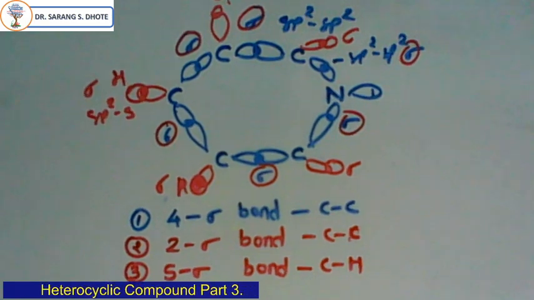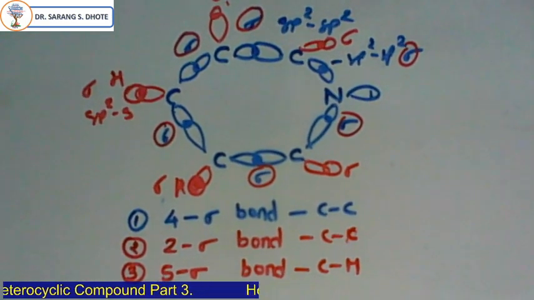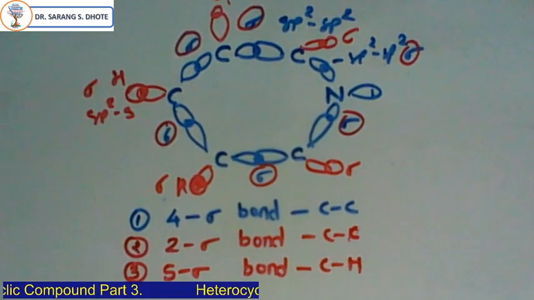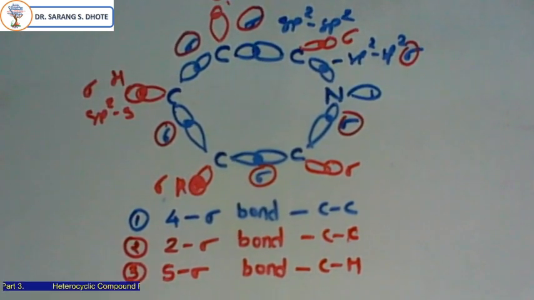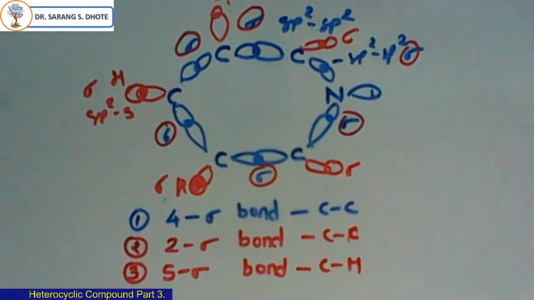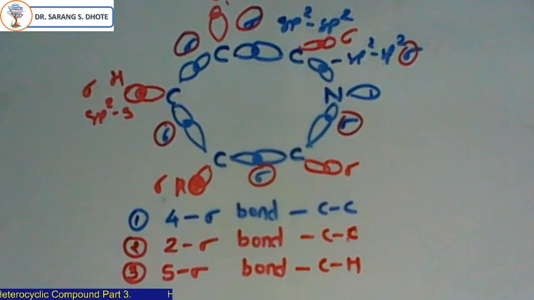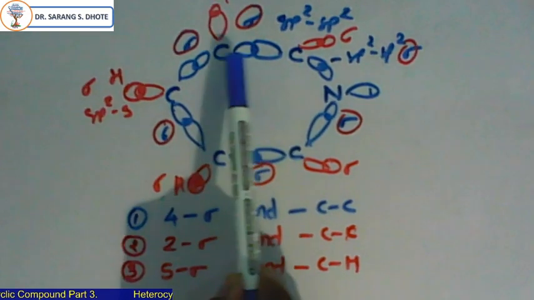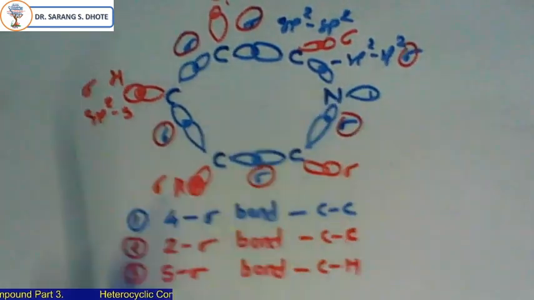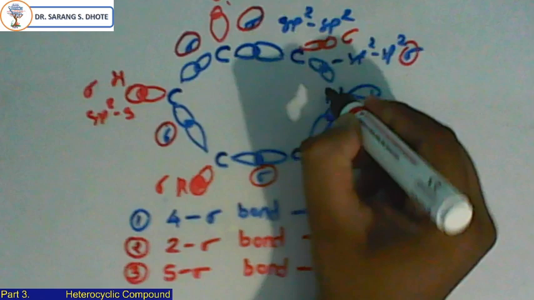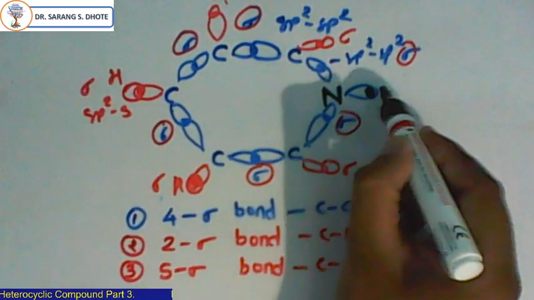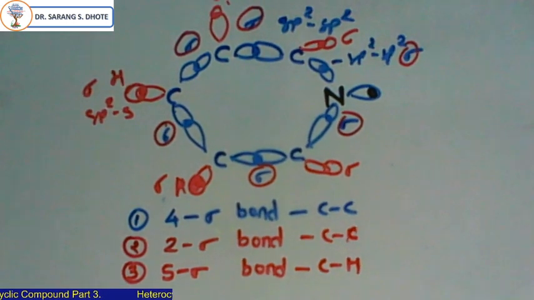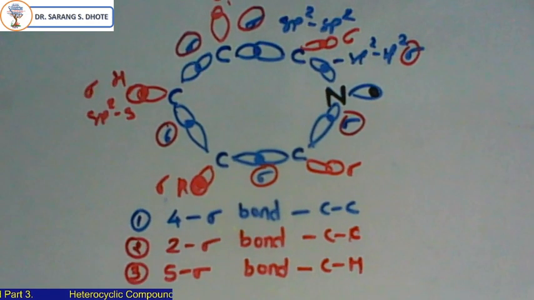Okay, now this is a carbon-carbon bond, here is a nitrogen. I will show you by using a black marker, nitrogen. This is a lone pair. This is the orbital diagram.